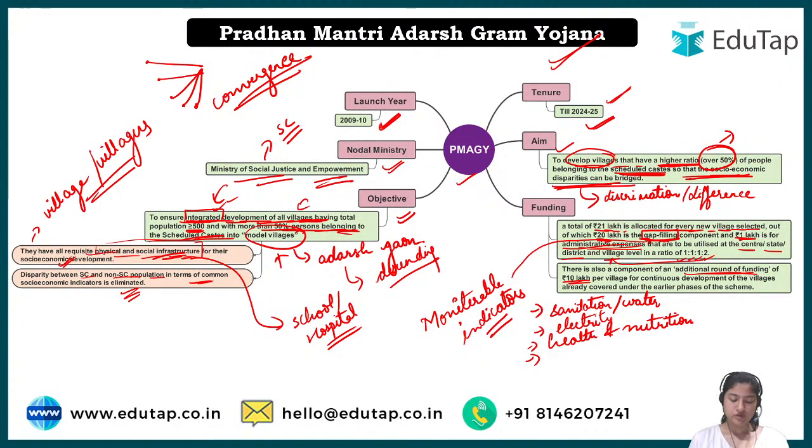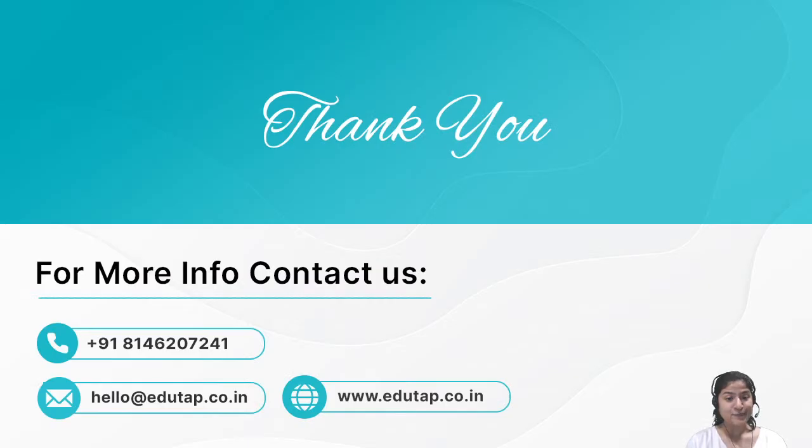So various committees will come together for this particular aim, that is, to make a Gram Adarsh where more than 50% of the population is scheduled caste, to bridge the gap between the scheduled caste and the non-scheduled caste population of the country. So that is all under this particular scheme.